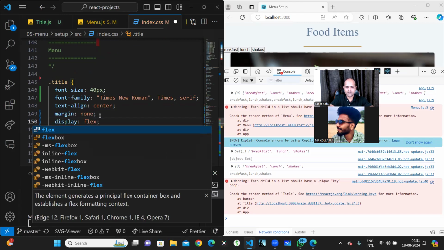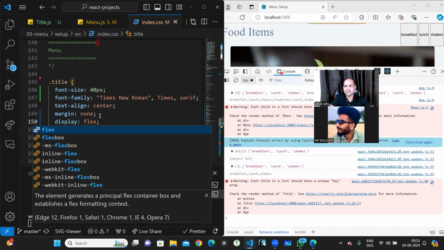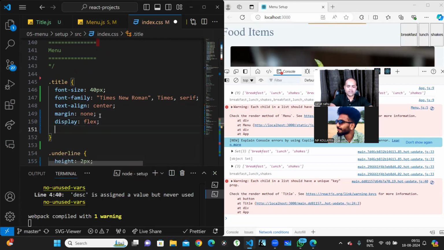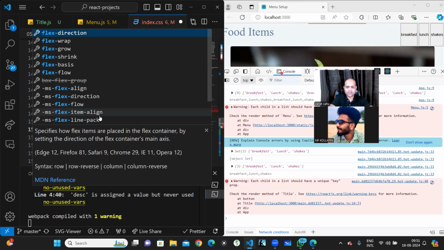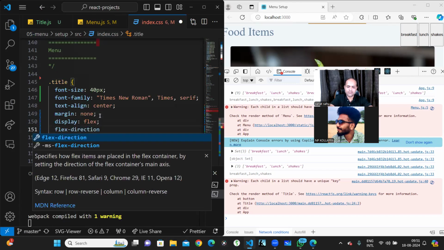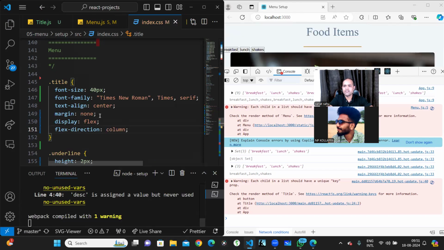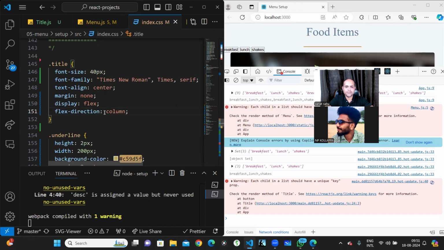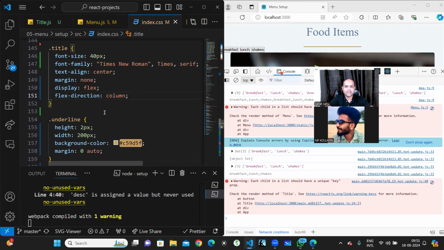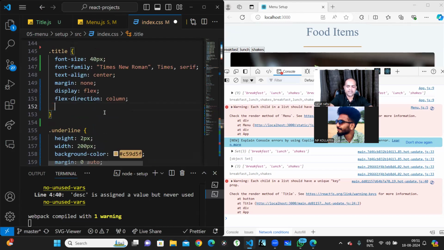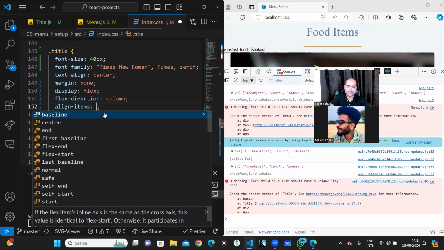So for the title I give display flex, and flex direction as column. Then align-items center, so it will be aligned at the center.